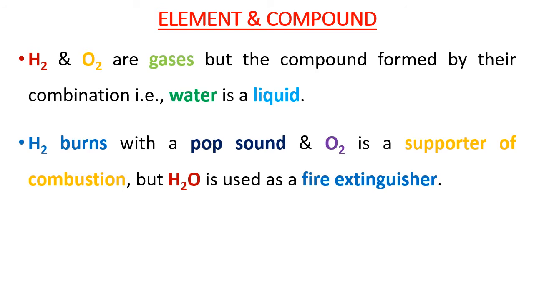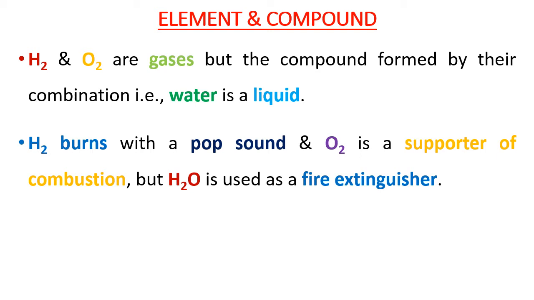Hydrogen burns with a pop sound, that is, it is explosive in nature, and oxygen is a supporter of combustion. That means oxygen helps in a combustion process, but water, which is a compound formed by the combination of hydrogen and oxygen, is used as a fire extinguisher.